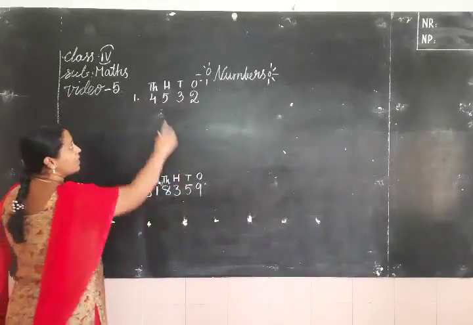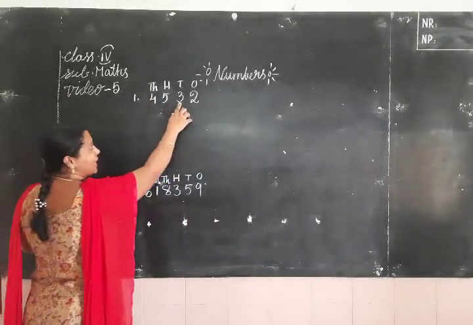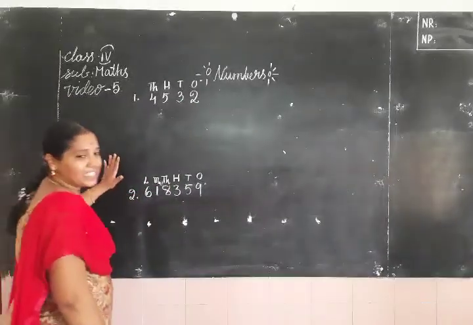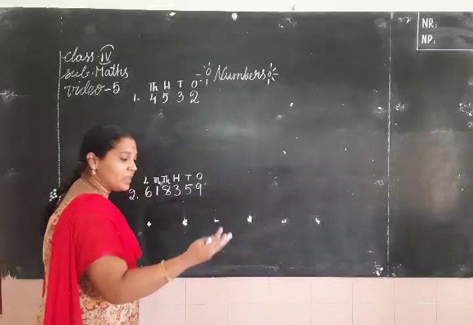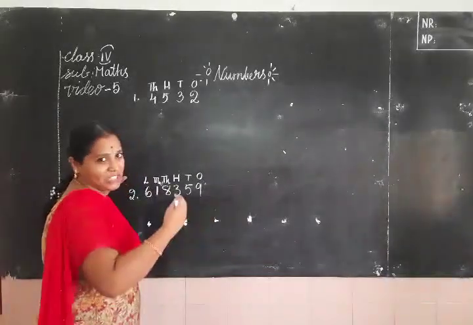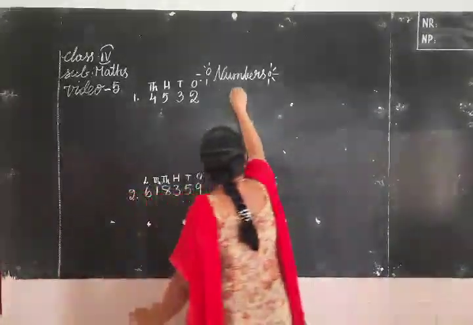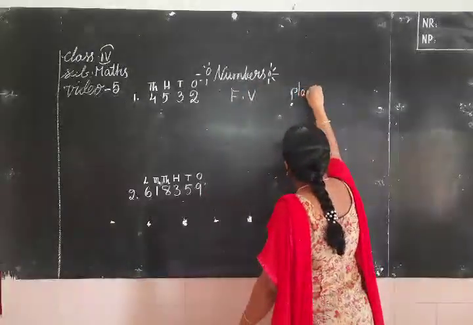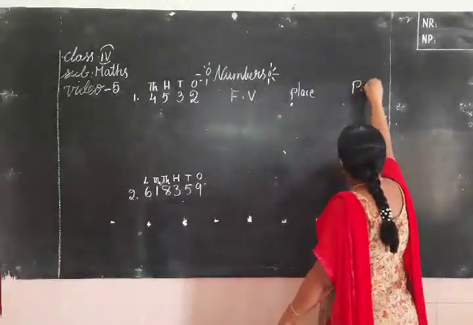After the place values, we read the number back to front. 6,18,359. 4,532. Okay. Now write face value, place and place value.